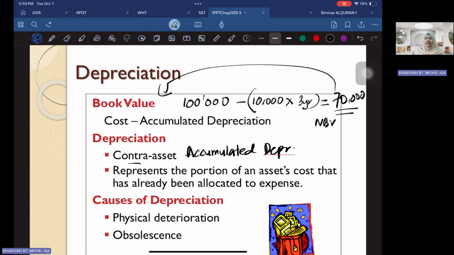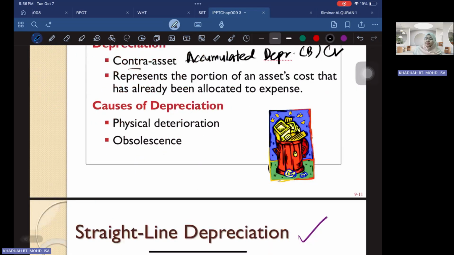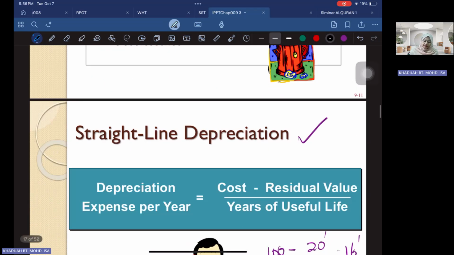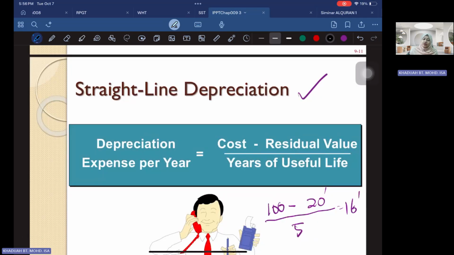When we talk about contra, it means the opposite account. So you're talking about building. Building is a debit entry, so accumulated depreciation for the building is a credit entry, because it's a contra asset. It represents the portion of the asset's cost that has already been allocated to expense. The cost of depreciation includes physical deterioration and obsolescence. That's why you have to allocate some expense over the asset. There are many methods of depreciation, but we are going to use the straight line depreciation.